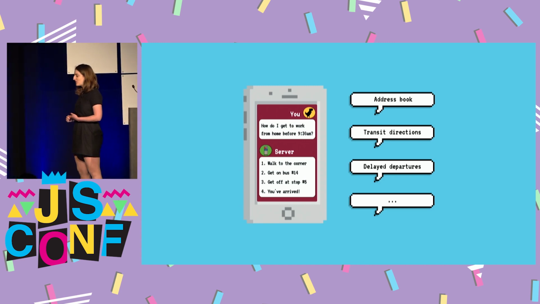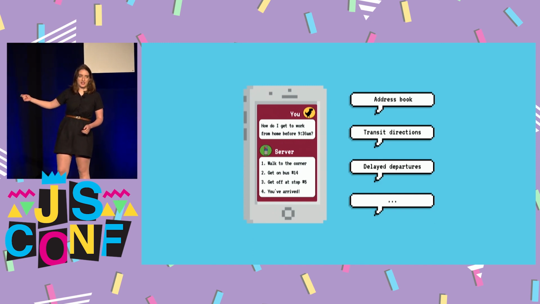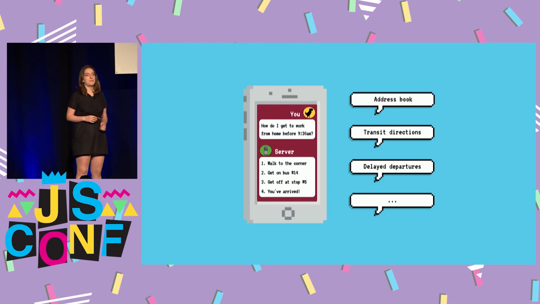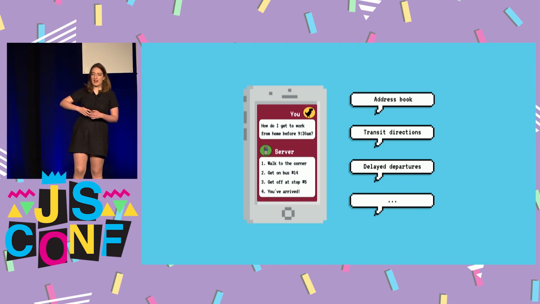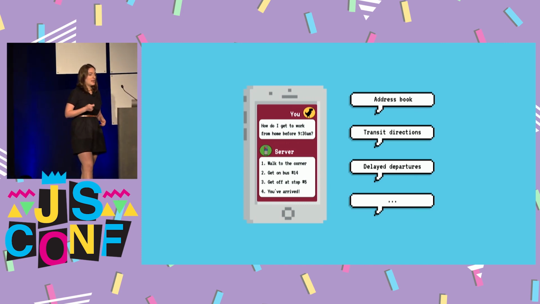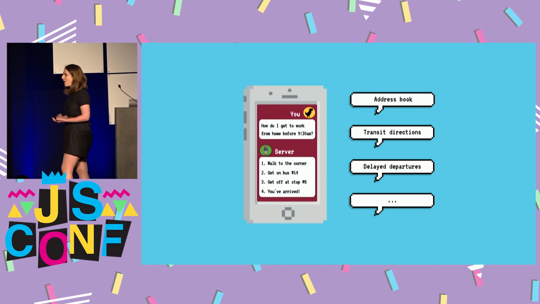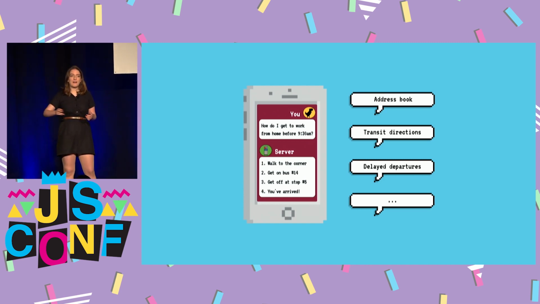The way that it worked was I would be able to send a message like, how do I get from here to there? That message would be sent to my server. My server would have unlimited access to the internet, so it would use the Google Maps API to get those directions and text them back to me. So I could do this in France for about 15 cents, and I would get all the directions that I needed real time. And I use this a lot, and it had a lot of things like being able to store address books, so I could just say, how do I get home? You could say, I want to get there at 4 p.m. It would do that for you.